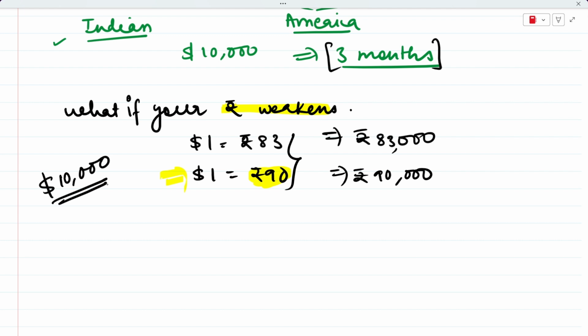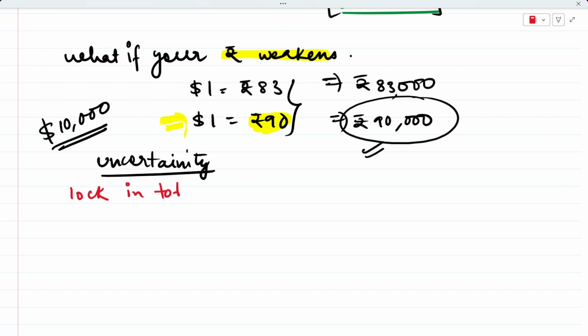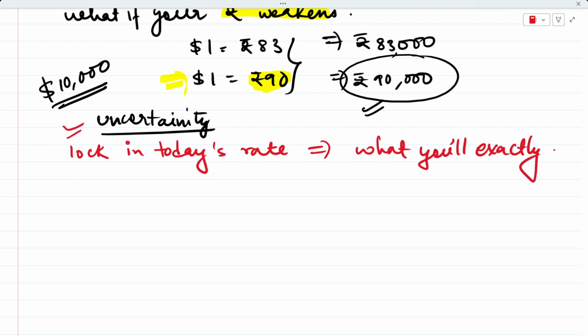So your $10,000 payment that you had to do, that became much more expensive in rupee terms, right? So you don't want that uncertainty. Nobody wants to be in a situation of uncertainty. So to avoid it, what you're going to do is lock in today's rate. What does it mean to lock in today's rate? You basically want to know what you will exactly be paying. You want to lock what you will exactly pay today itself, so that there is no uncertainty left with you.